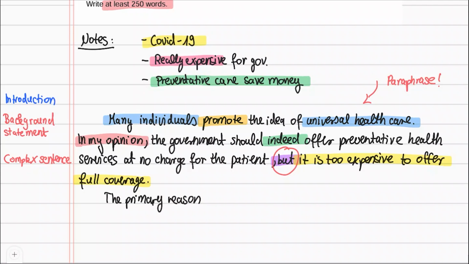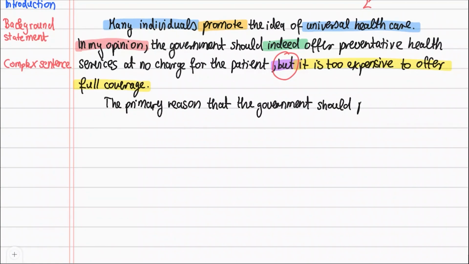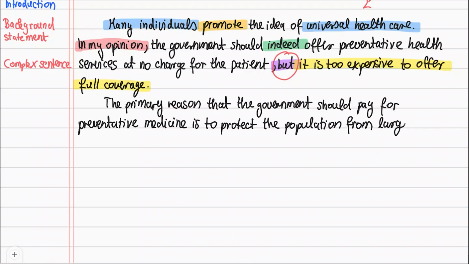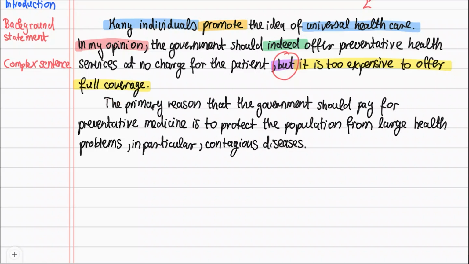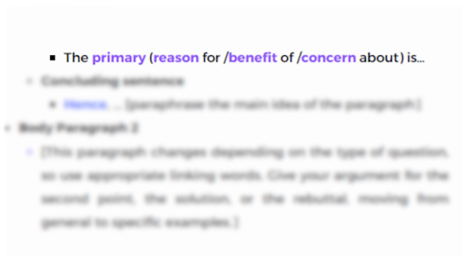The primary reason that the government should pay for preventative medicine is to protect the population from large health problems, in particular contagious diseases. The primary reason is part of my template, and it really sets up the idea well. I use a general statement first.